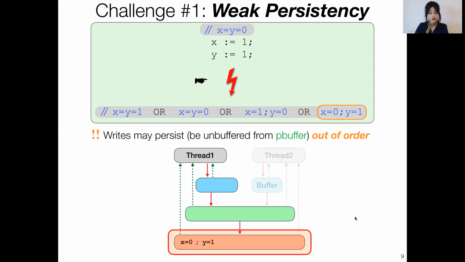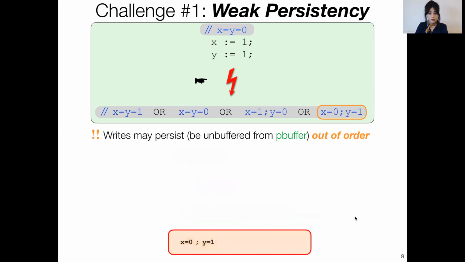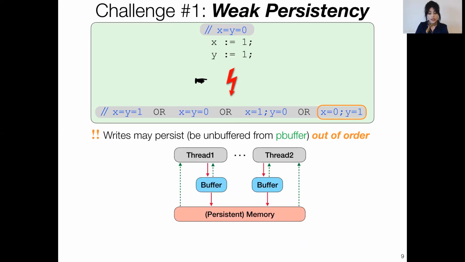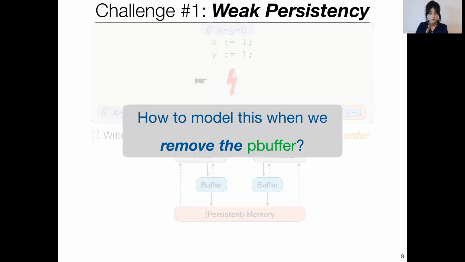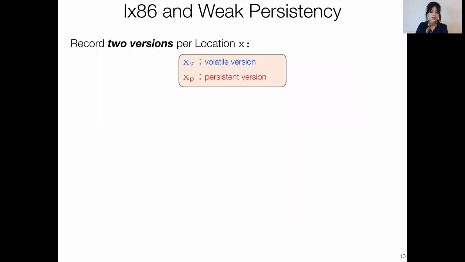Now, remember that by encoding px86 into x86, we essentially want to remove this p-buffer. So the question is, how do we model this out-of-order propagation in the absence of a p-buffer? The way we dealt with this was by introducing 2 versions per location x. Specifically, for each location x, we record a volatile version xv and a persistent version xp.